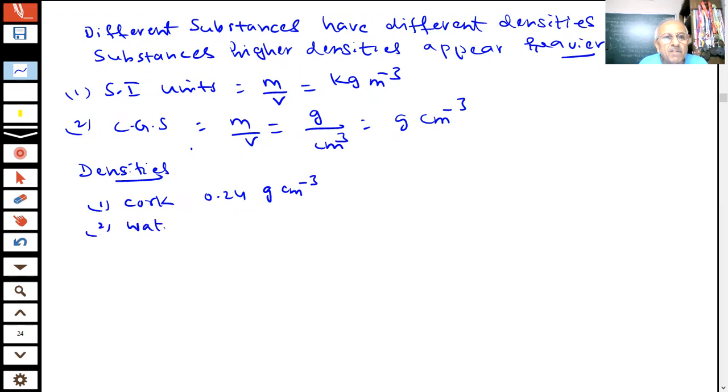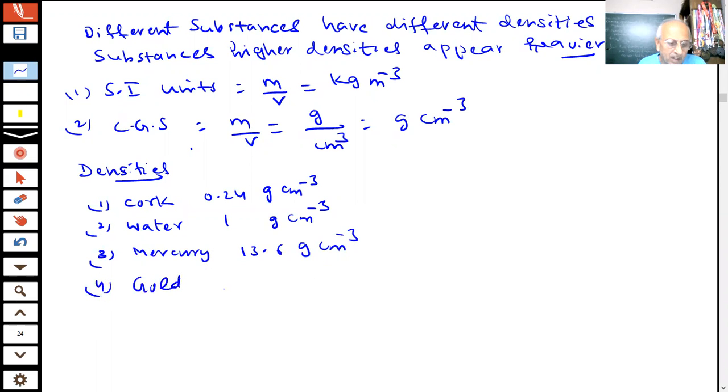The density of water is 1 gram per centimeter cube, and the density of mercury is, student, 13.6 gram per centimeter cube. So these are some of the values. The density of gold is 19.3 gram per centimeter cube. So you can see that different substances have different densities.